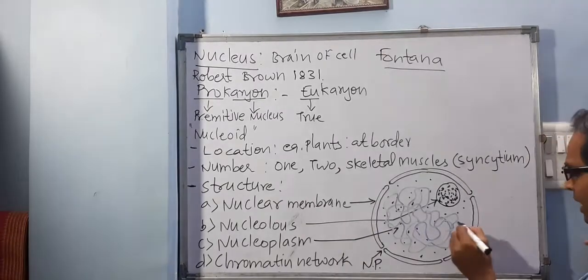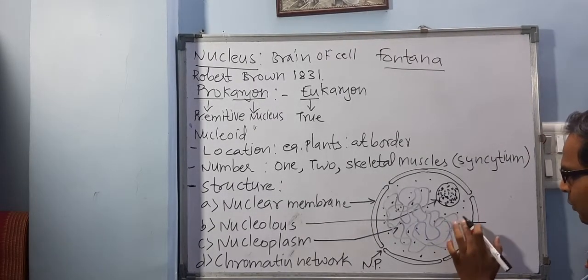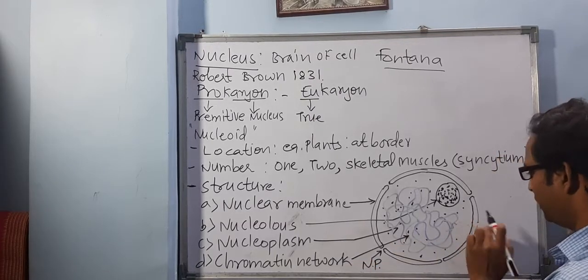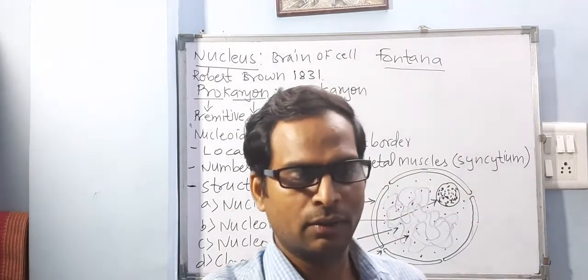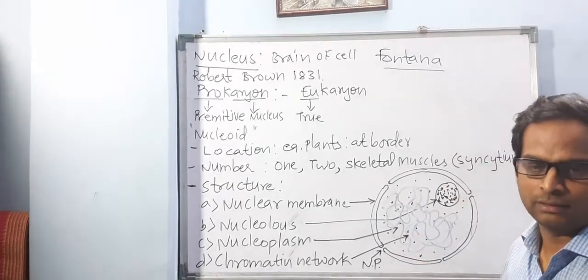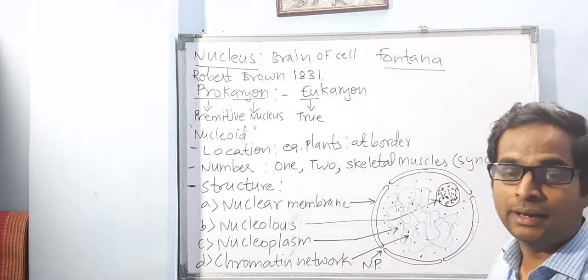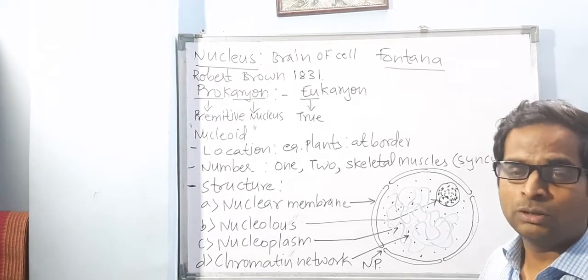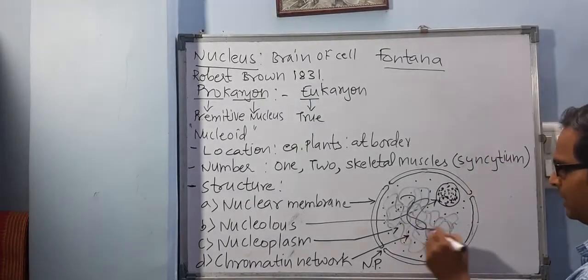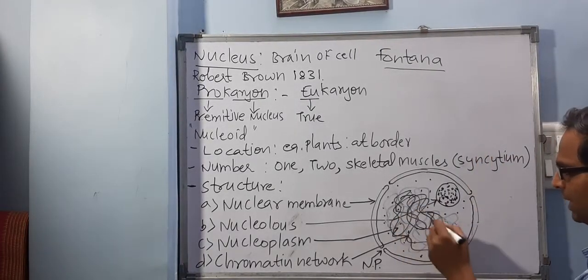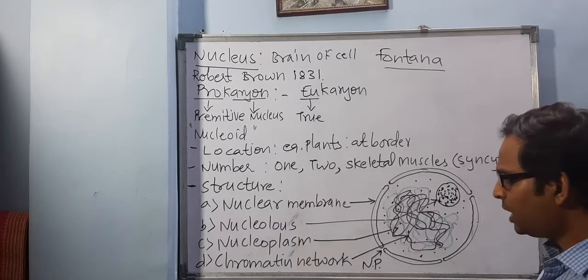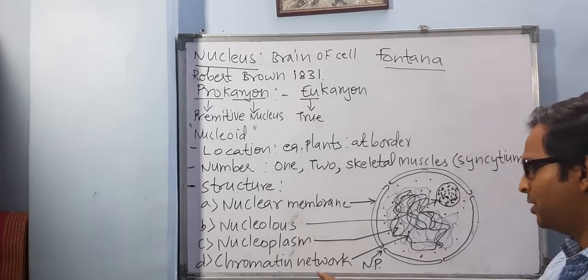So inside this nucleoplasm there is the fourth and the last structure located, which is nothing but the chromatin network or chromatin fibers. It is the genetic material that is only made up of DNA. That only condenses and becomes a chromosome. Is it understood? So it is a future chromosome. This network-like, thread-like structure is called the chromatin network. Now, a little more detail we will talk about this chromatin network.